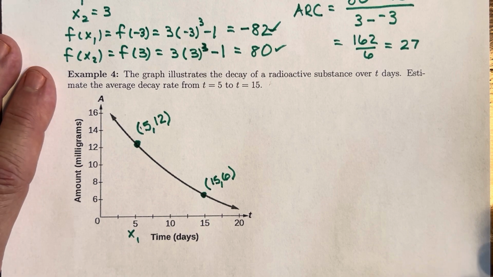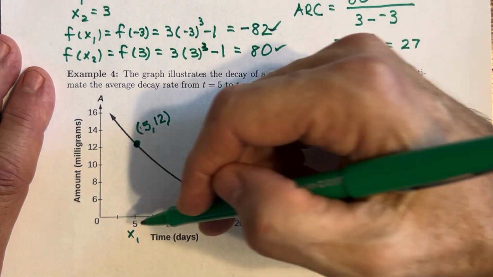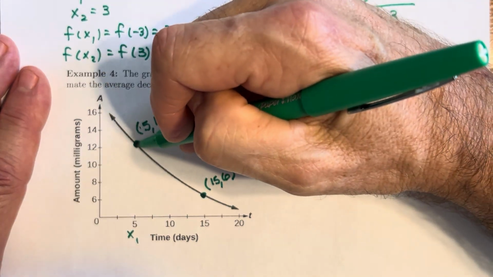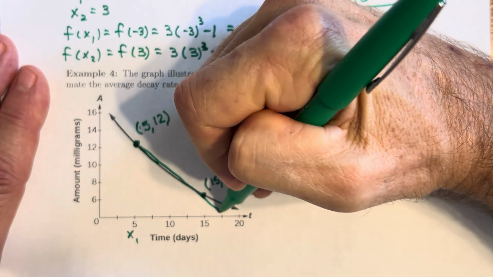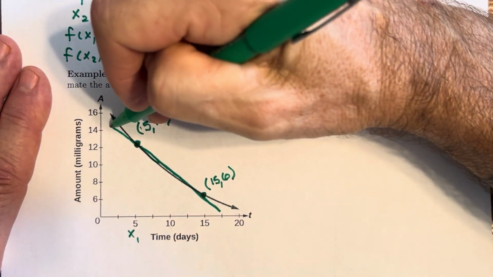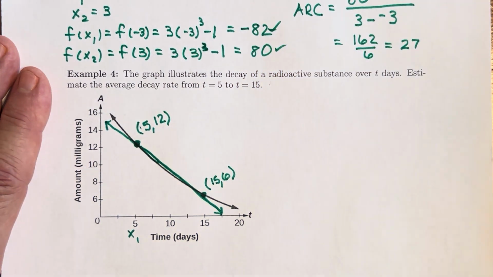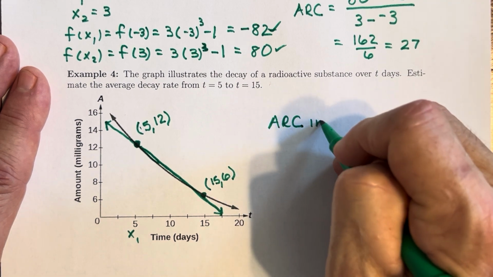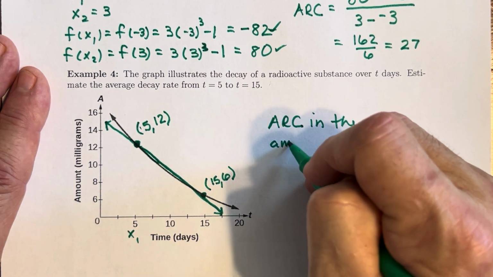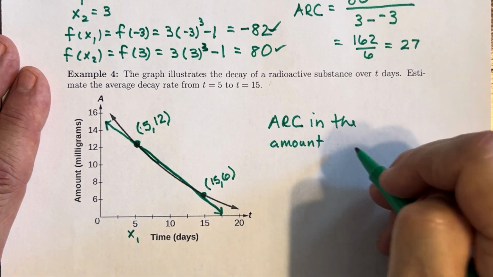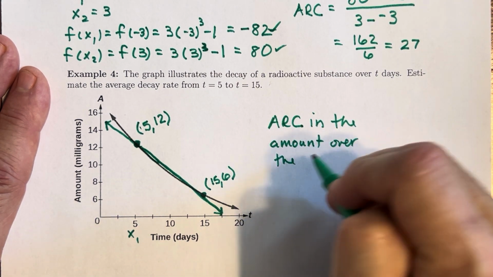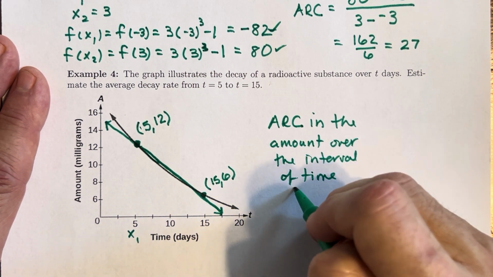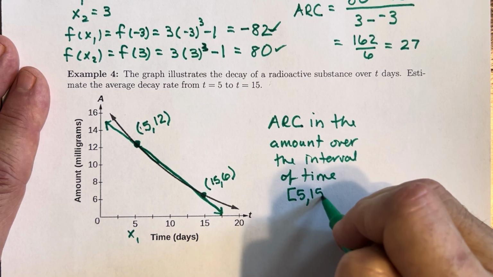We want to calculate the average rate of change over this interval, and so we're building the line that connects these 2 points. This line right there. And so we want the slope of that line, the average rate of change in the amount over the interval of time, 5 days to 15 days.